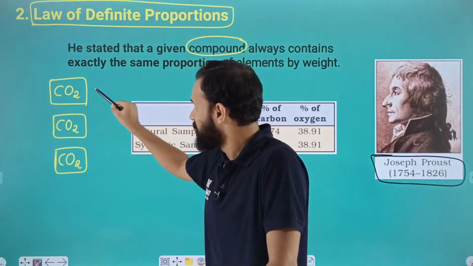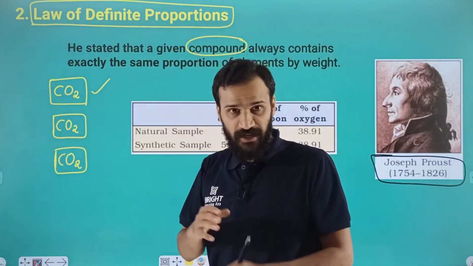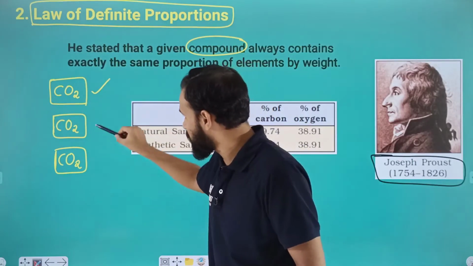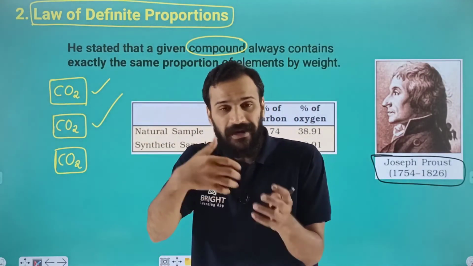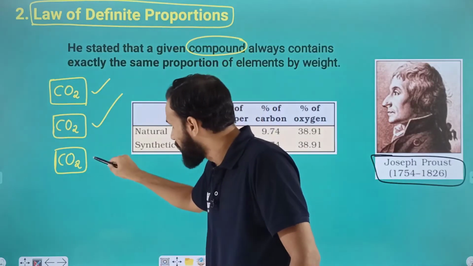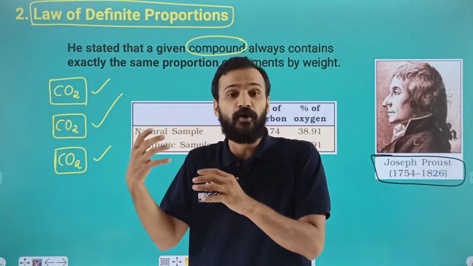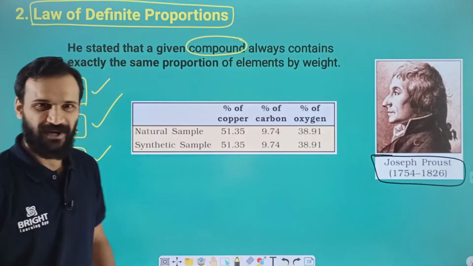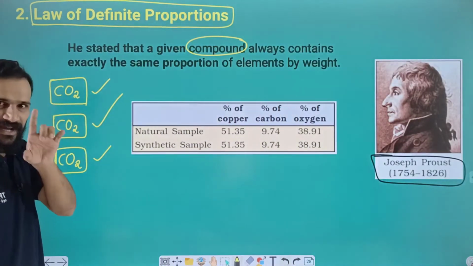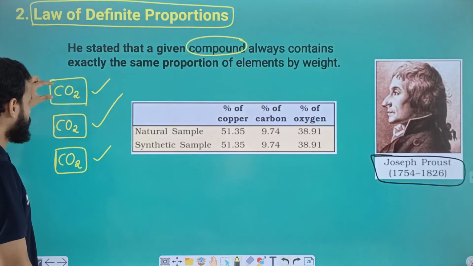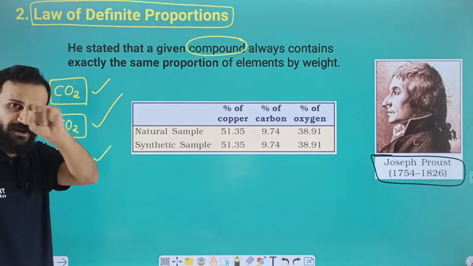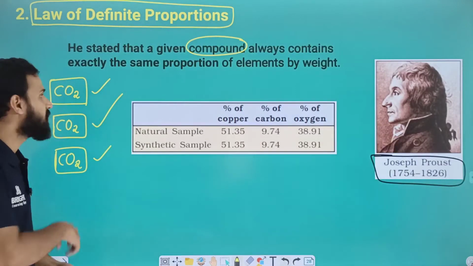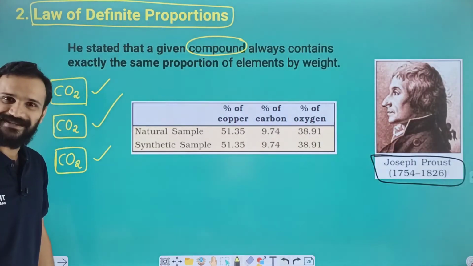You can see here, this I collected from the respiration process. I got this carbon dioxide as a result of respiration, the second one I collected from the expelled gas from automobiles, and the third one I collected from the byproduct in the industries. Okay, so let me ask a simple question. How many carbon atoms are present in the first carbon dioxide? Only 1. And how many oxygen atoms are present? Here we have 2 oxygen atoms, isn't it?